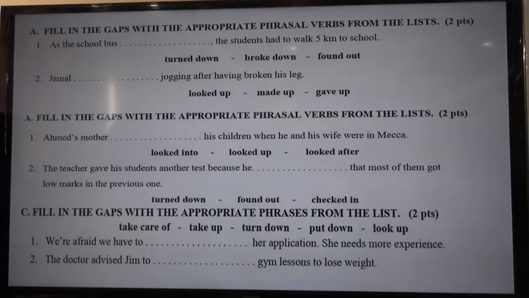Okay, now let's see some examples taken from the national exams. So we have so many examples here from many national exams. Like the first one: fill in the gaps with the appropriate phrasal verbs from the lists. We have turned down, broke down, found out. And before answering, you need to read the example. So, as the school bus ___, the students had to walk 5 kilometers to school. So here we are talking about a school bus. What is the proper answer here? Can you guess? It's broke down.